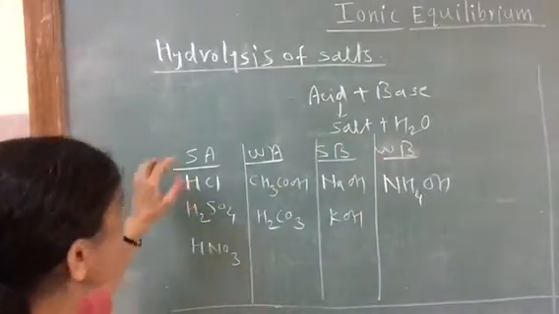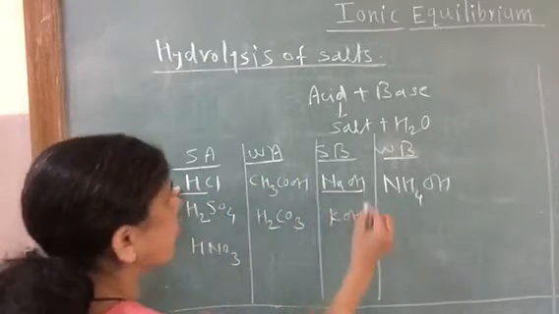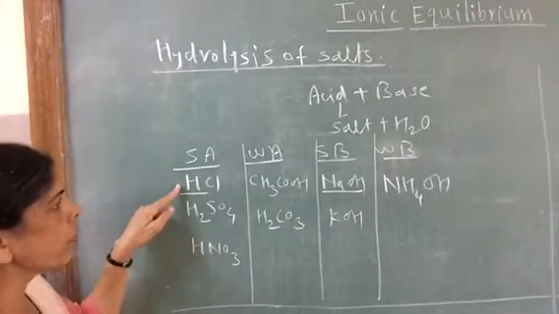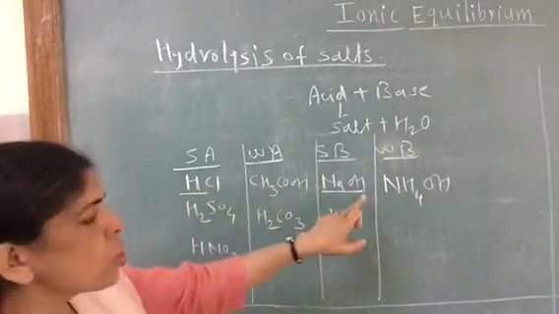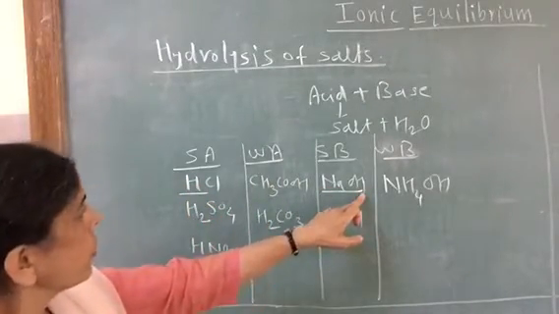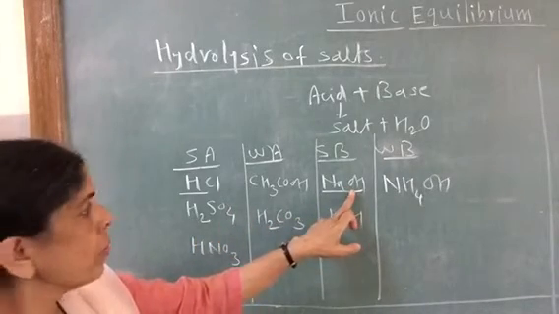For example, strong acid, strong base: HCl and NaOH, the salt obtained from these two is NaCl and water, HOH. We can have H2SO4 and NaOH, this is also a combination.